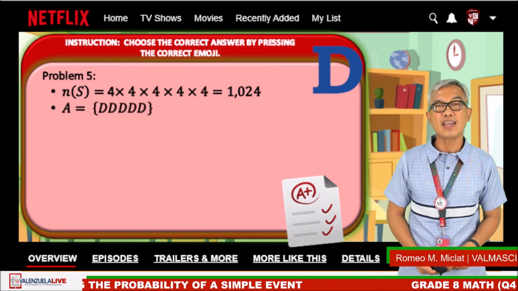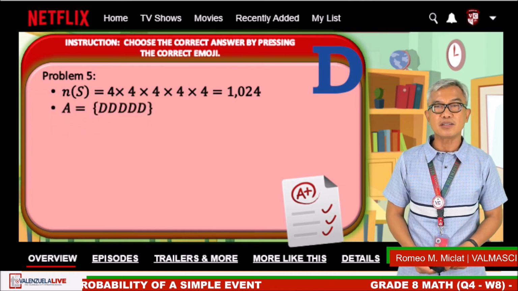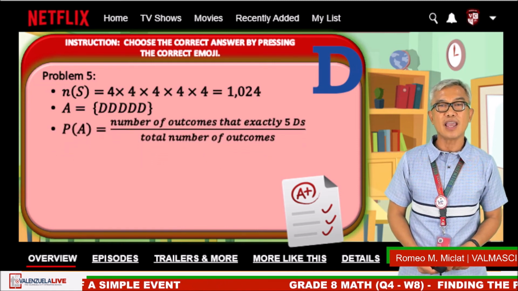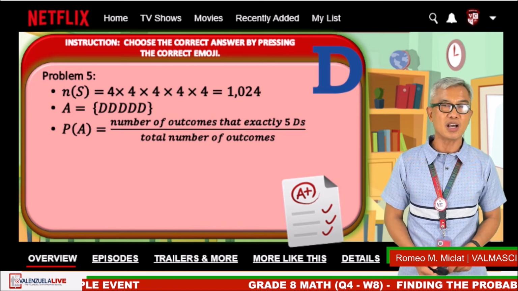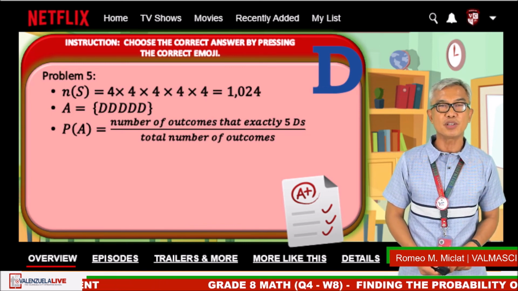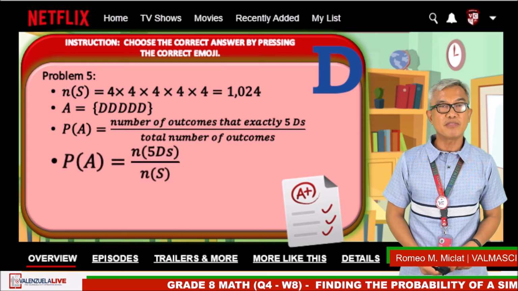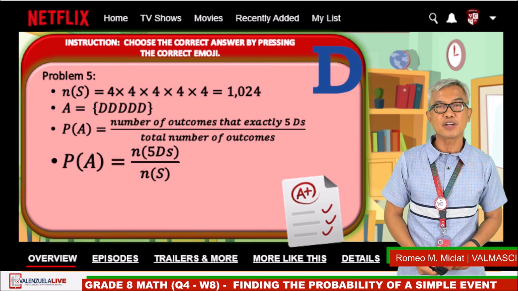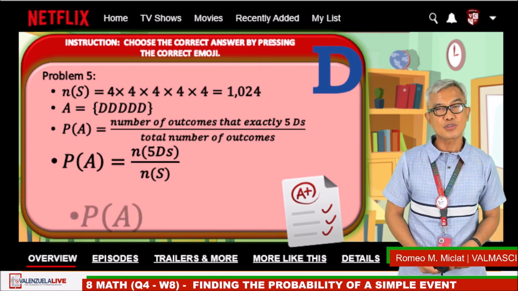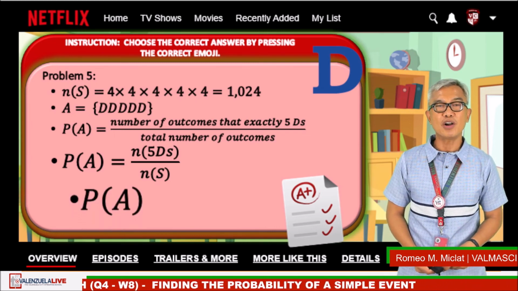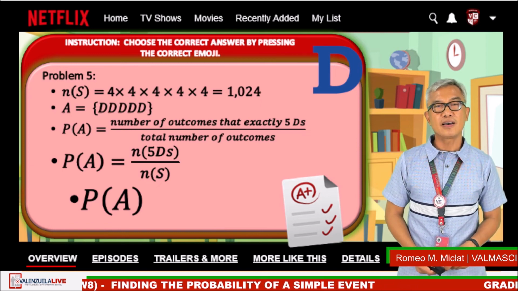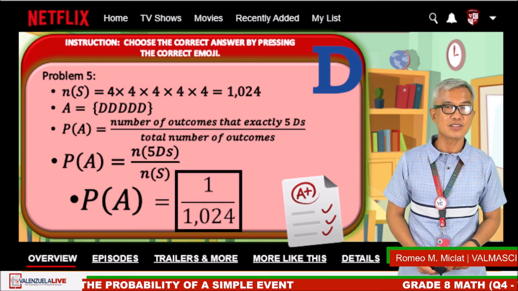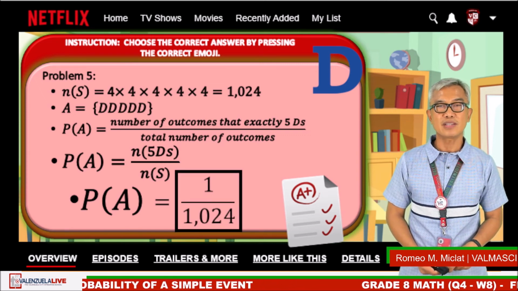The number of event is 1, which is capital D, capital D, capital D, capital D, capital D. The probability of event A is equal to the number of favorable outcomes divided by the total possible number of outcomes, which is the number of event divided by the number of sample space. So substituting to our formula, the final answer is 1 over 1024.